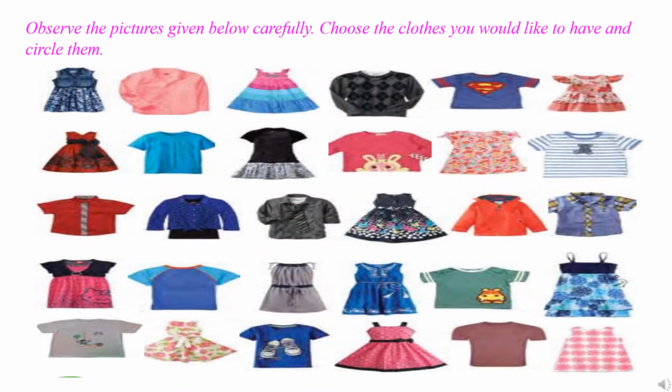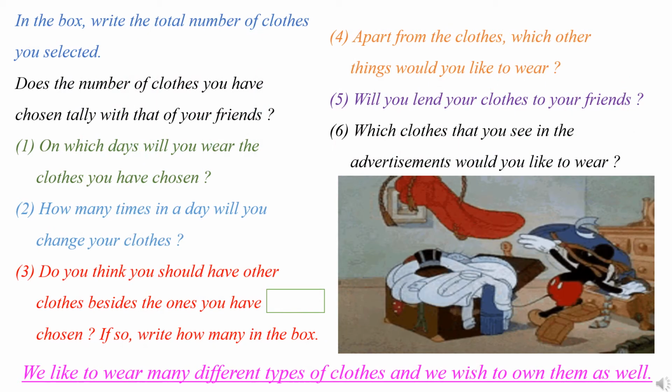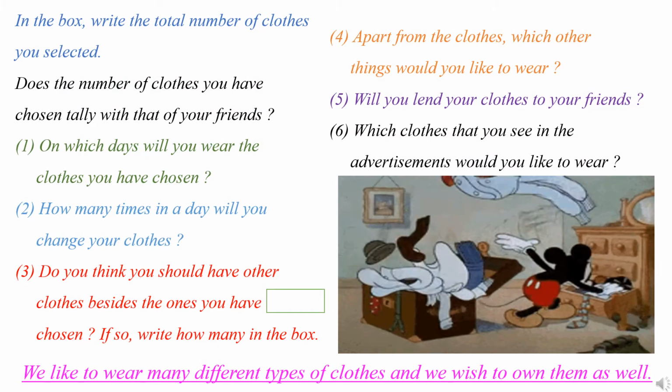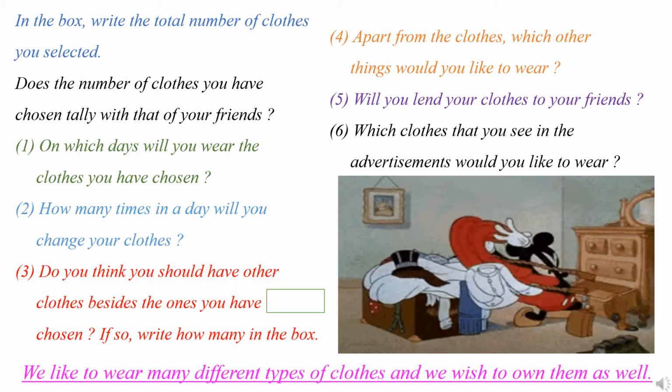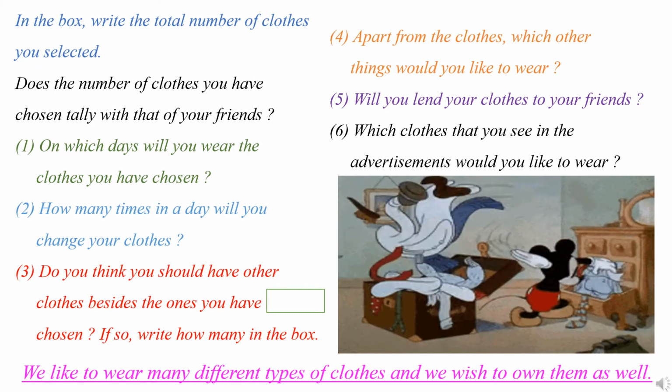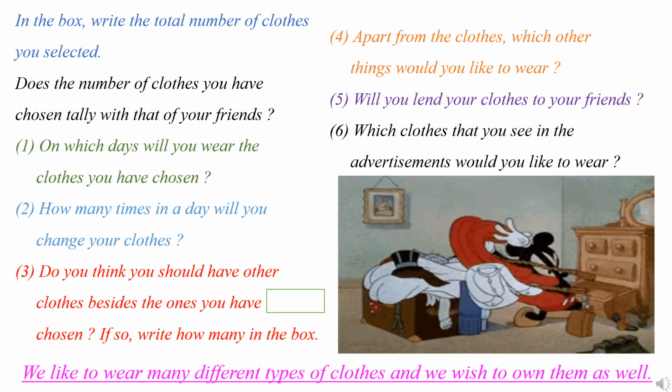Now students, observe the picture given below. Choose the clothes you would like to have and circle them. In these pictures many types of clothes are given. So whichever clothes you like to wear, you have to circle them. In the box, write the total number of clothes you selected. Does the number of clothes you have chosen tally with that of your friend?